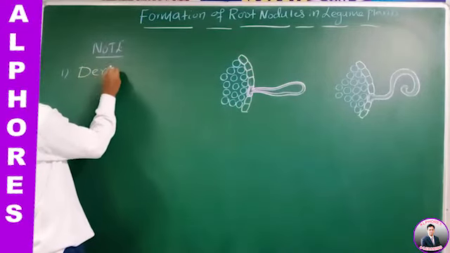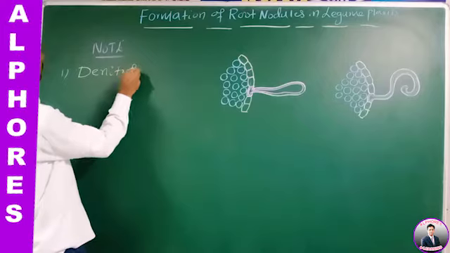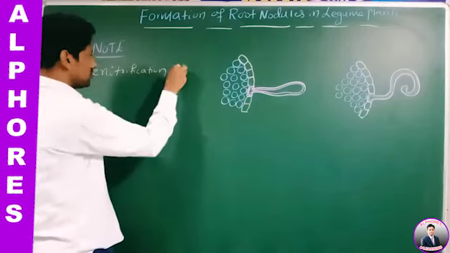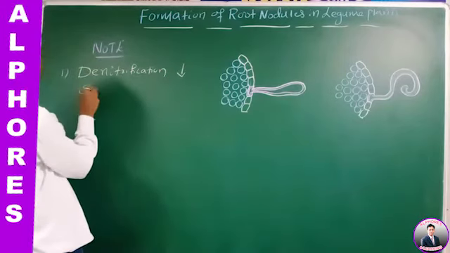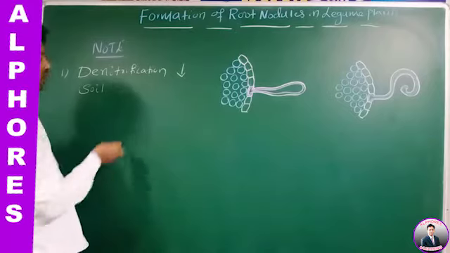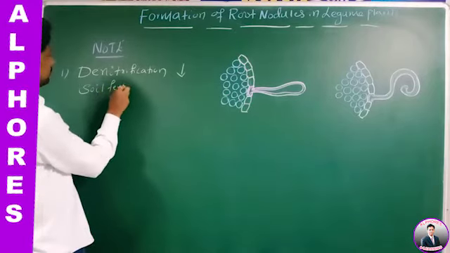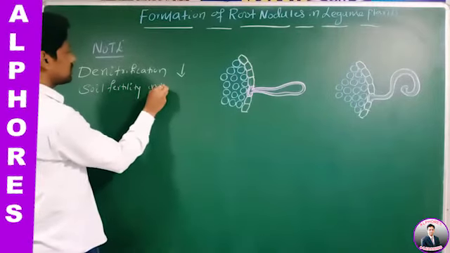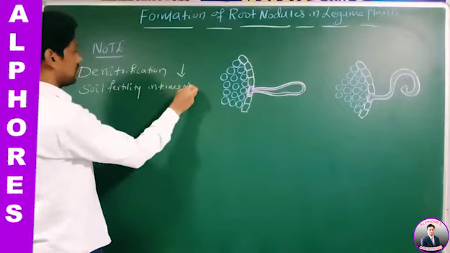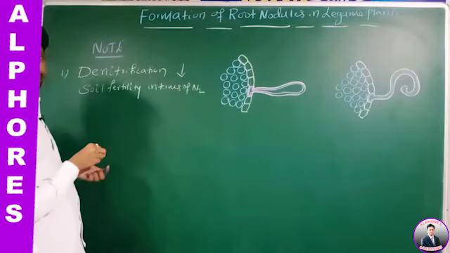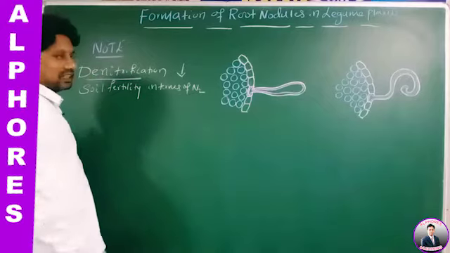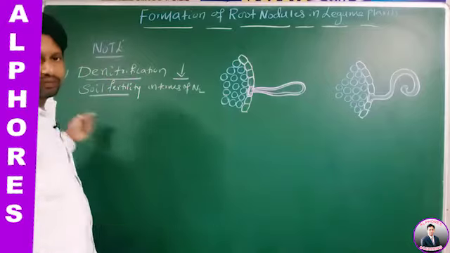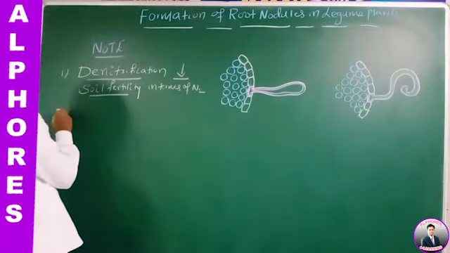Therefore denitrification decreases soil fertility. Decreases soil fertility in terms of what? In terms of nitrogen. So denitrification, is it increasing or decreasing the soil fertility? It decreases the soil fertility. Okay, right? Next, number 2.